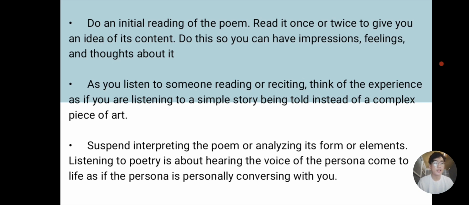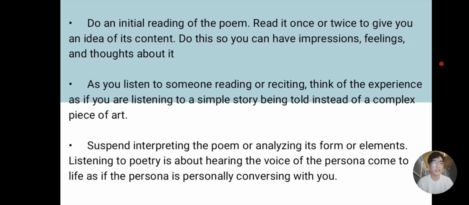That way you can have an idea of what the poem is about. That way you can have an expectation when the poet starts reading it. So next is, as you listen to someone reading or reciting, think of the experience as if you are listening to a simple story being told instead of a complex piece of art.